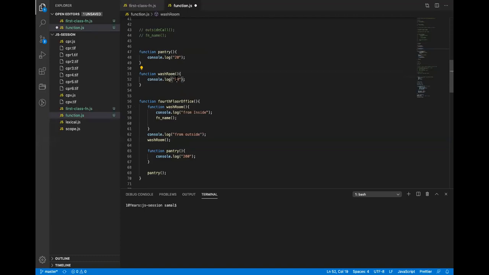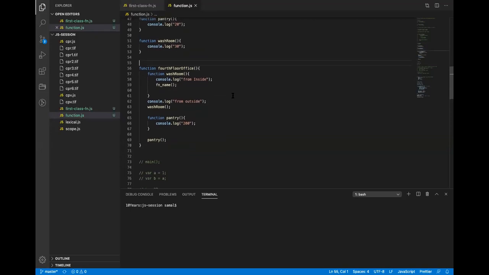So if I go by the analogy, right? If I'm the fourth floor office and I want to go to washroom, which function will it call? Where will I go? I will go to my own office washroom, right? Or if I say I'm going to pantry for coffee or tea, I will go to my own pantry, which is present on the fourth floor. So this is exactly how the scope works, in a very simple analogy.